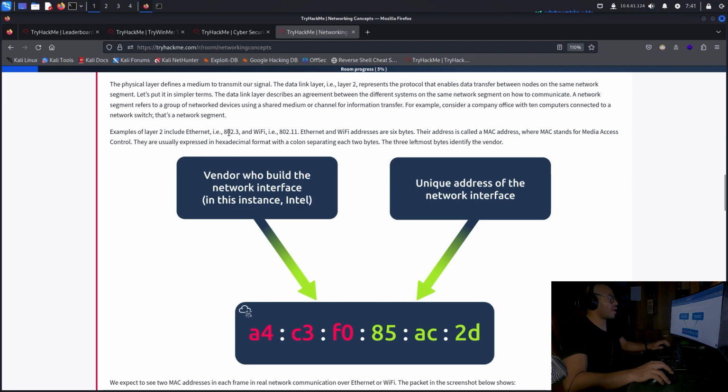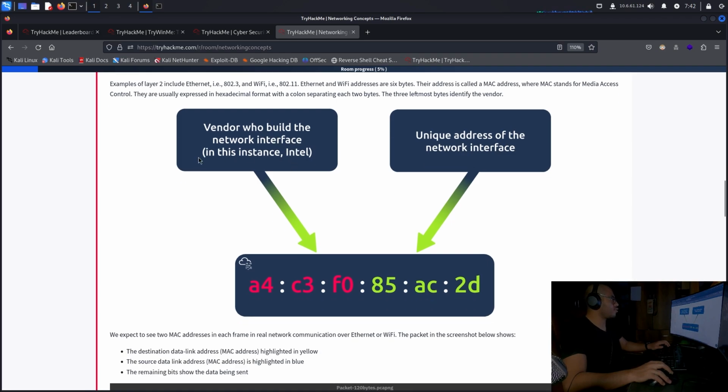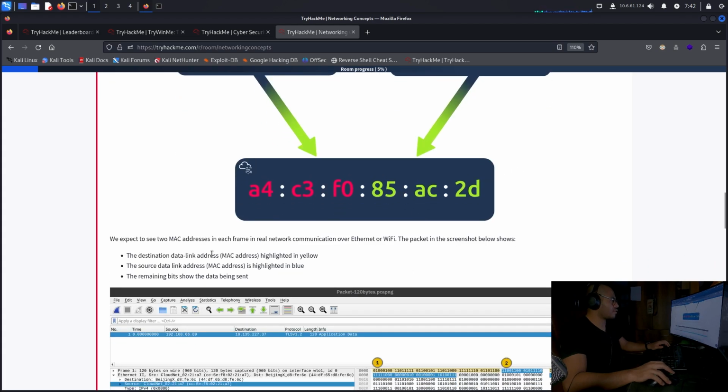Examples of layer 2 include Ethernet 802.3 and Wi-Fi 802.11. Ethernet and Wi-Fi addresses are 6 bytes. Their address is called a MAC address, where MAC stands for Media Access Control. They are usually expressed in hexadecimal format with a colon separating each 2 bytes. The 3 leftmost bytes identify the vendor, so the vendor who built the network interface, in this instance Intel. The last 3 bytes are the unique address of the network interface, right?